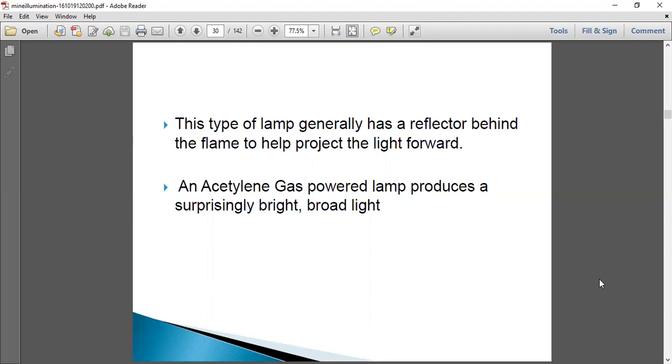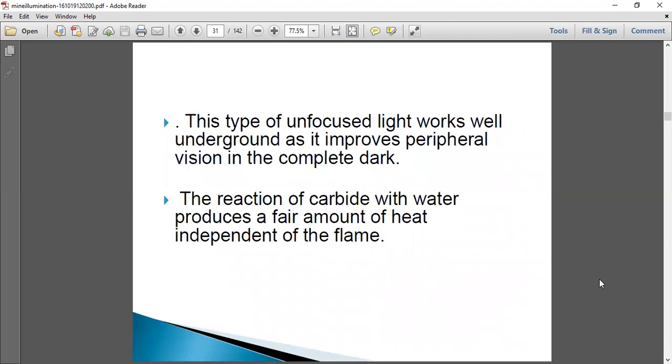An acetylene gas powered lamp produces a surprisingly bright, broad light. This type of unfocused light works well underground as it improves peripheral vision in the complete dark. So this is generally used in dark conditions to get a sufficient amount of light.